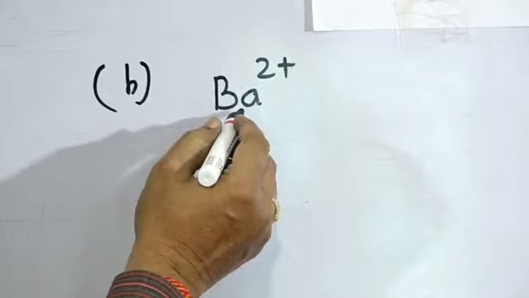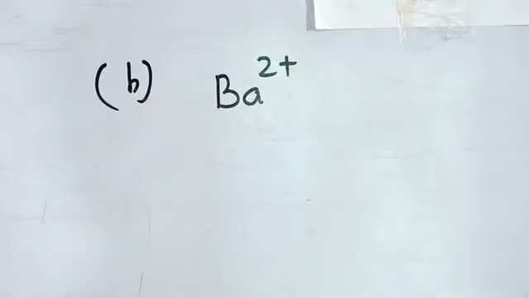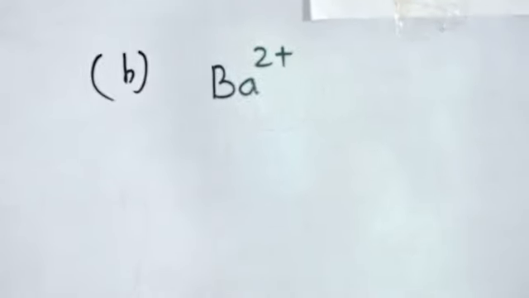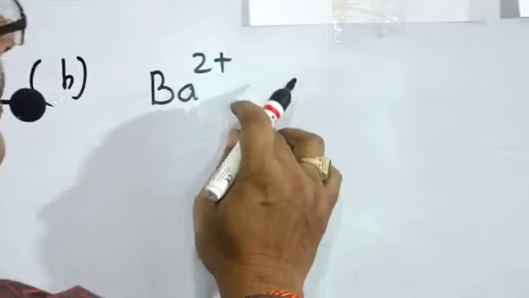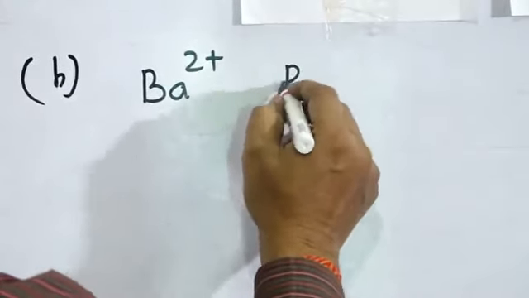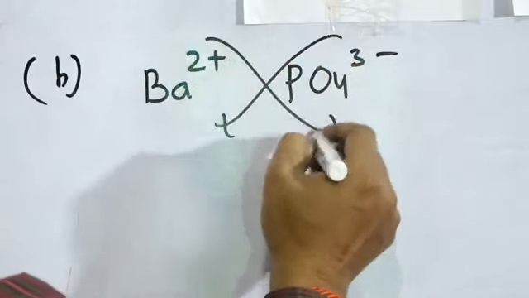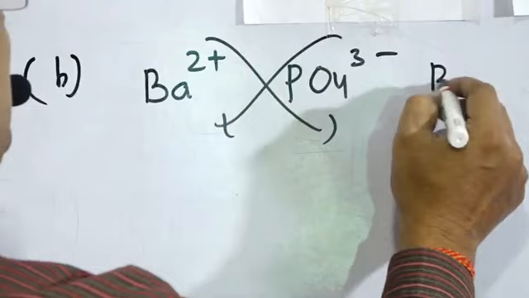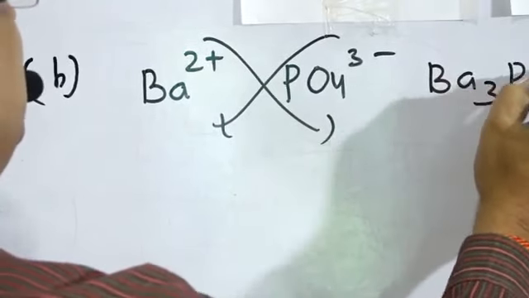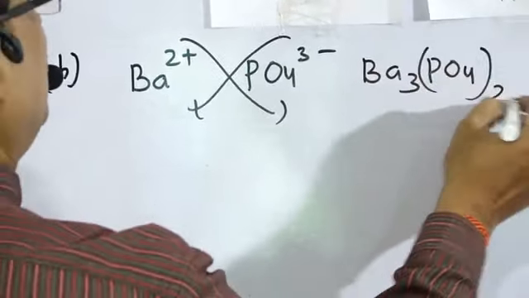Be2 plus is beryllium. So barium phosphate, Ba2 plus, phosphate, that is PO4 3 minus. 3 is multiplied, 2 is multiplied. So the formula will be Ba3(PO4)2.